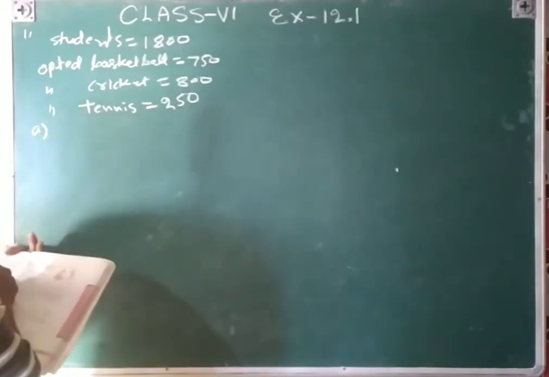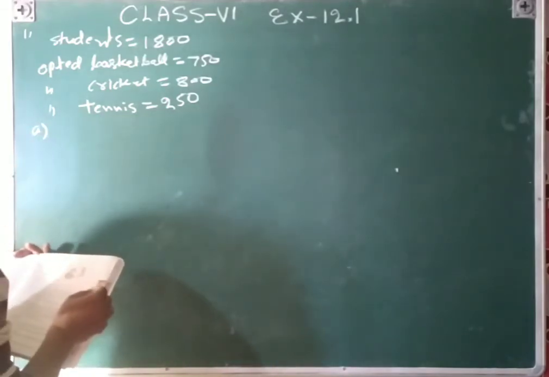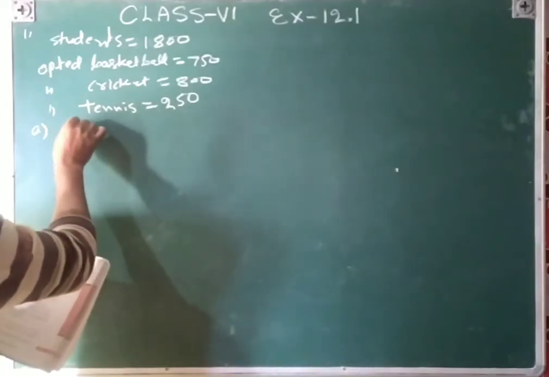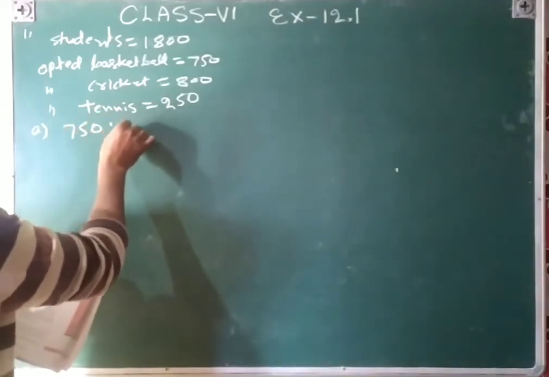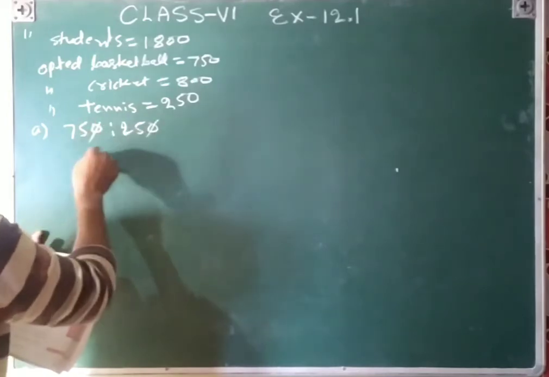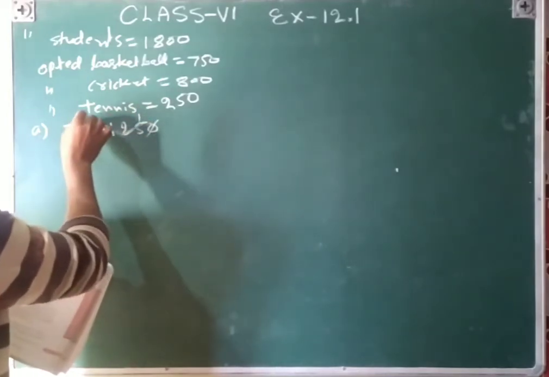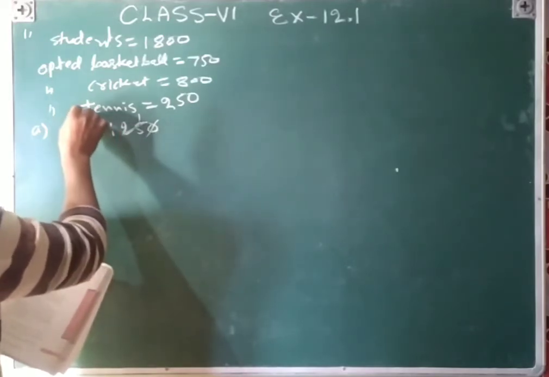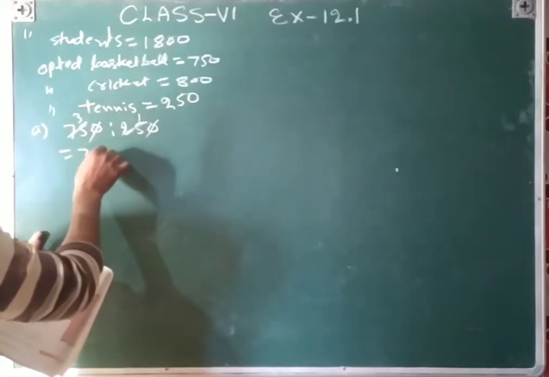A part. Number of students who opted basketball and opted tennis. So basketball 750 ratio 250. So that will be cancelled, 25 and 25, and that is 3, so 3 ratio 1.